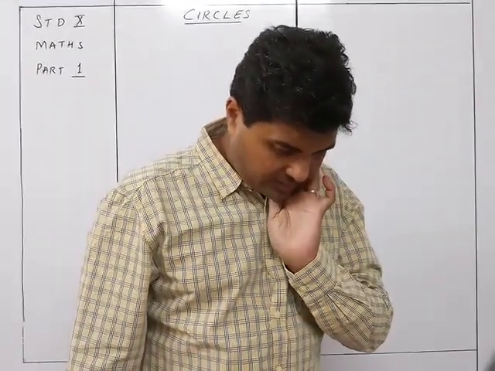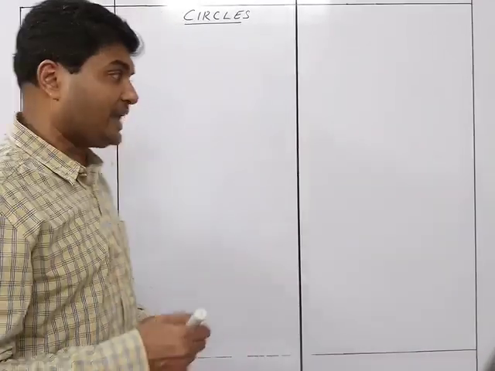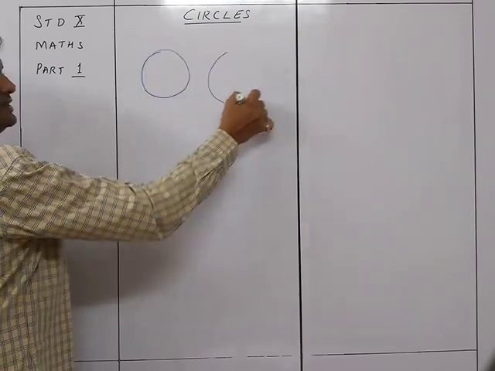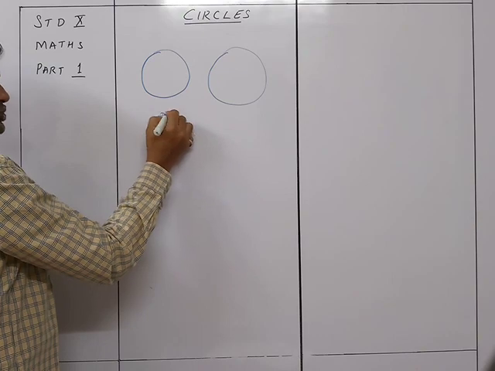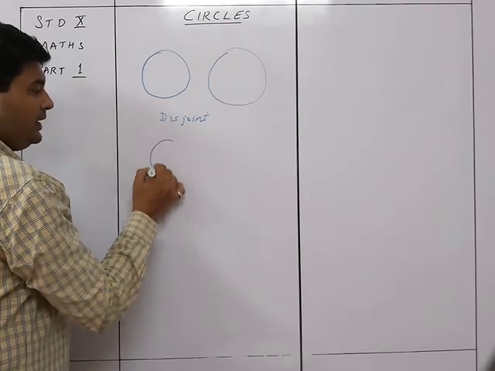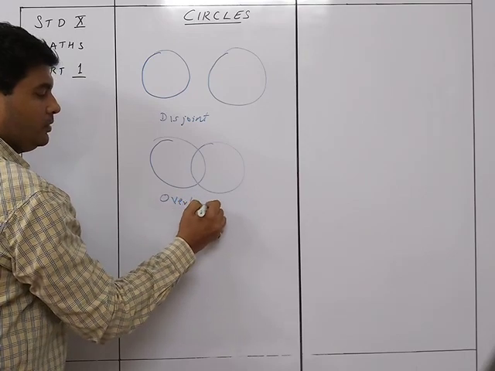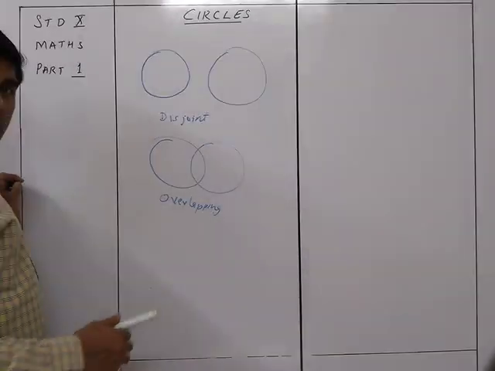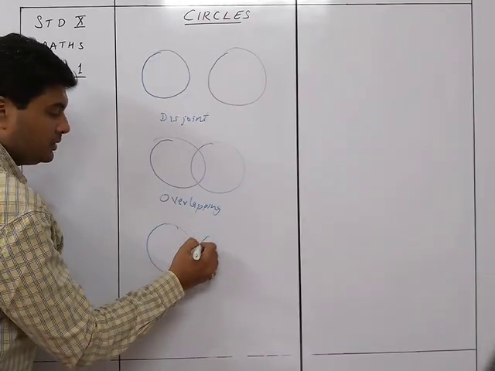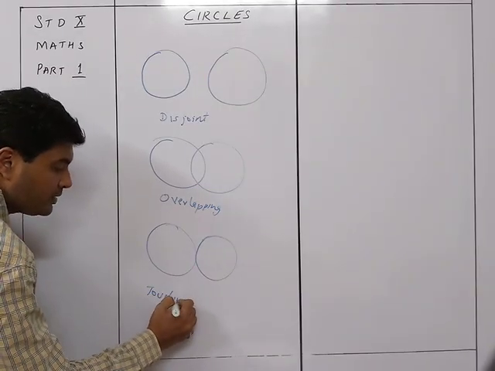Or before that, I need to check if you require anything further. Yeah, you will require one more thing, and that is the types of circles. If 2 circles are like this, then these 2 circles are disjoint or non-overlapping. If it is like this, they are overlapping. Okay? This is overlapping over here. It could be like this. Then it is touching externally.